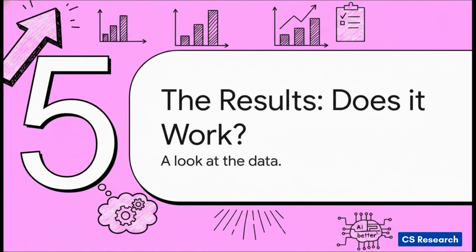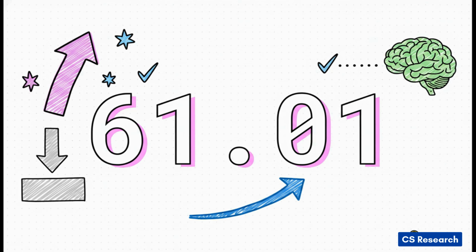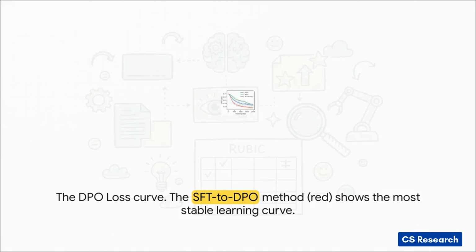So we've walked through the entire, pretty complex process of how RDPO works. But the big question is still hanging out there. Does it actually make the AI better? Let's take a look at the results from the paper. The headline number is a score of 61.01 on a big benchmark. Now, this is a huge deal because a baseline model, which was just prompted to be more concise, only scored a 52.36. The RDPO framework delivered a massive 8.65-point improvement. That's a serious jump.